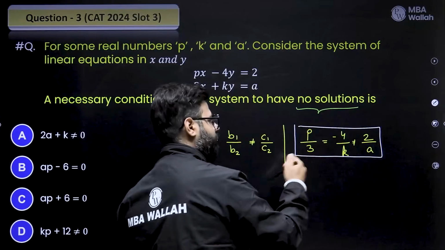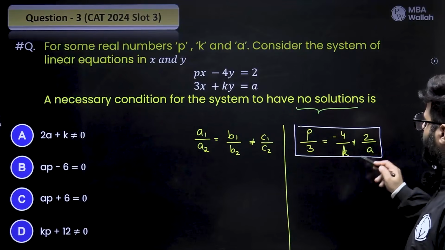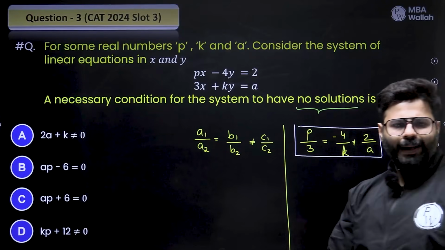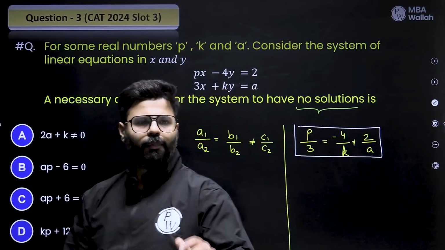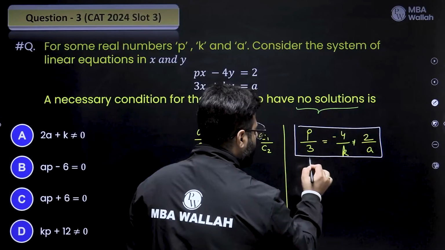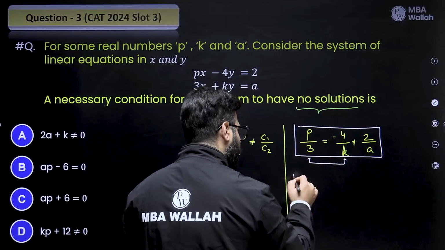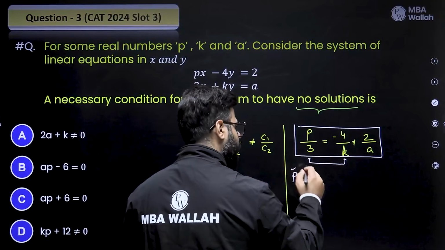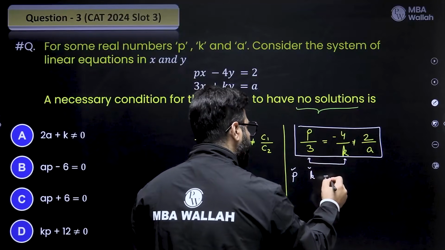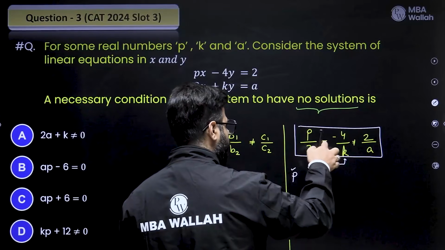Now the idea is I have to solve each of the 3 pairs, 1 and 2, 1 and 3, and then 2 and 3, and then match which one is necessary, or I apply a little brain, a little aptitude. What I know is that the equation formed using these two will involve P, will involve K, and will involve an equal sign.